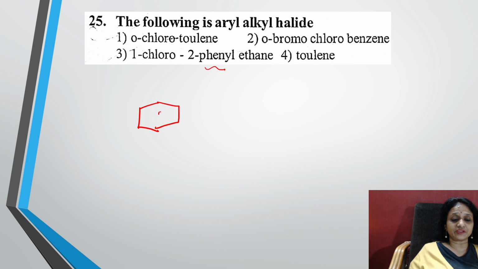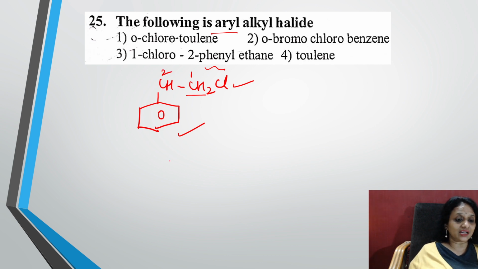So let us write phenyl, CH, CH2, Cl. Now let us see whether it is aryl. Okay, aryl done. Alkyl done. Halide done. Right, perfect. So this is your aryl alkyl halide. So the option is this.